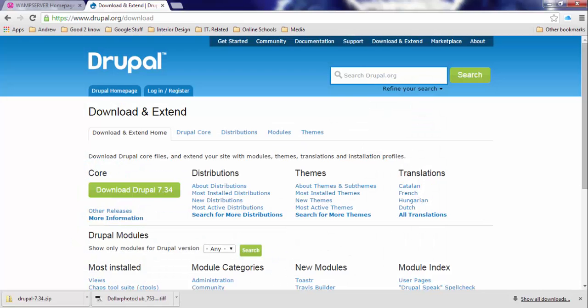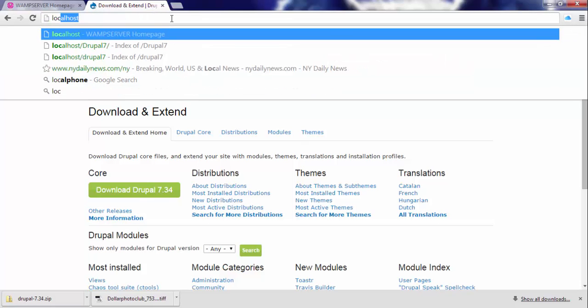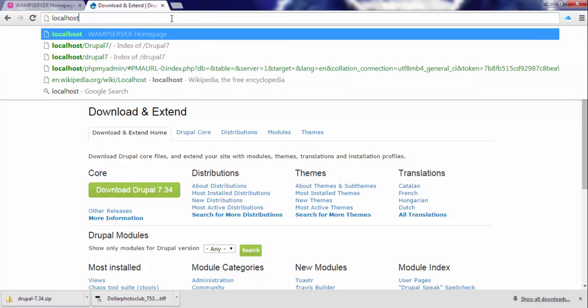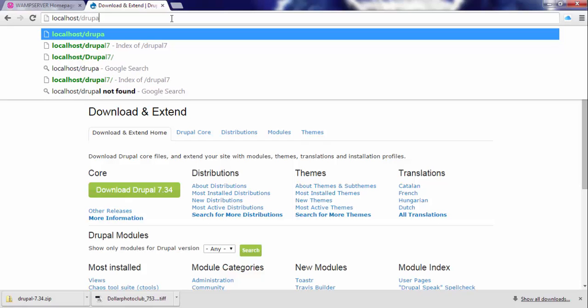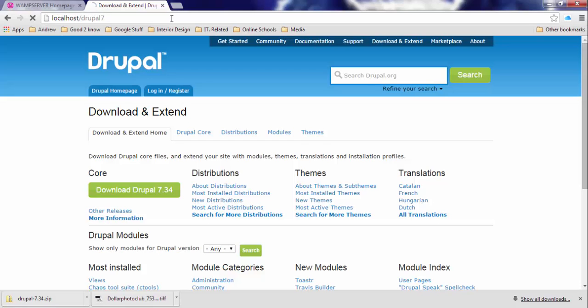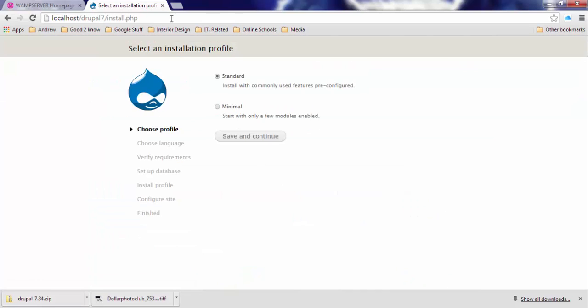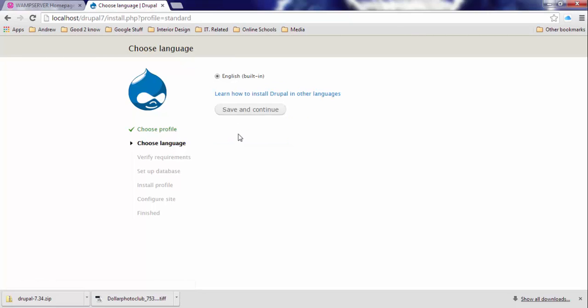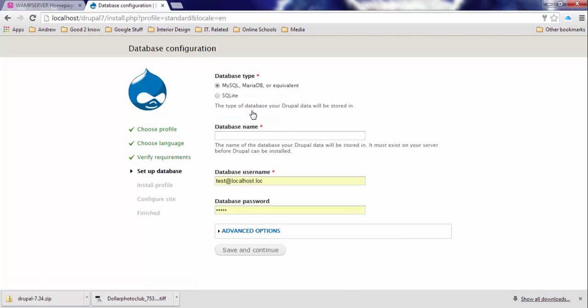Now go back into your web browser, and let's make sure that it's downloaded and working. Let's go to localhost/Drupal 7 and hit enter. Okay, and we are here on the installation page of Drupal. Let's select standard, click on save and continue, and choose English. Okay, great.